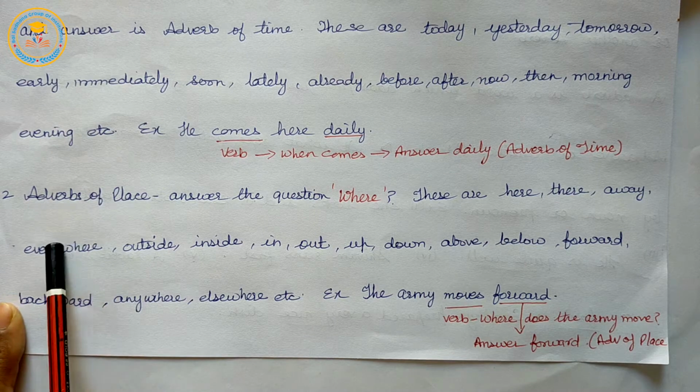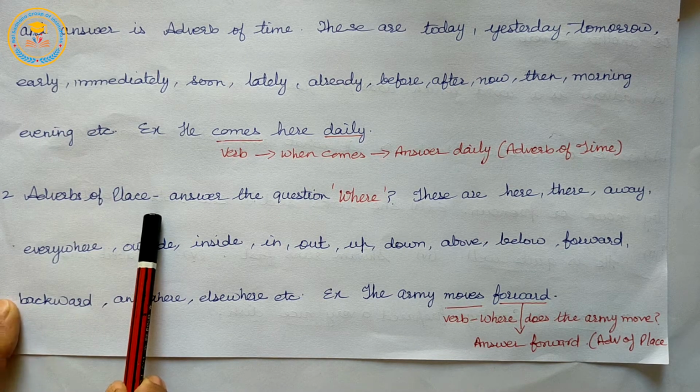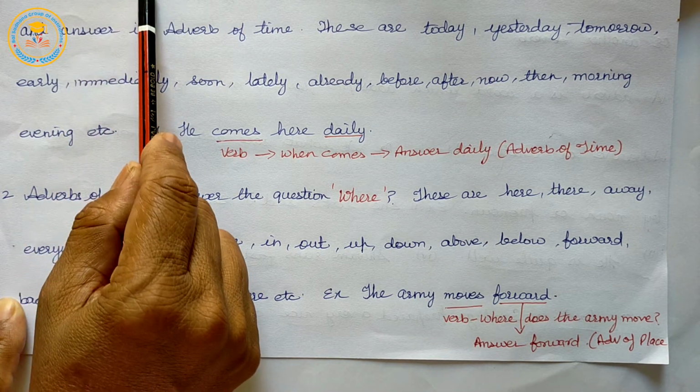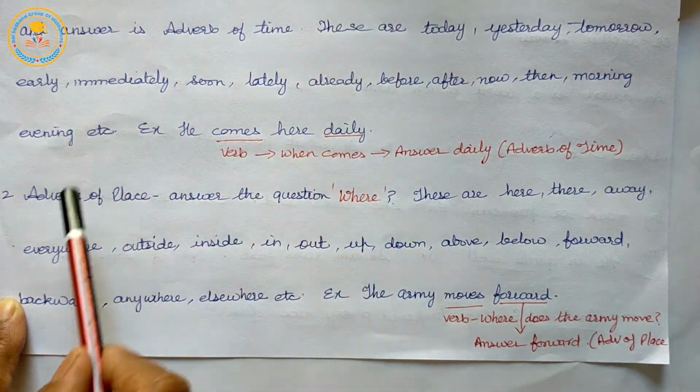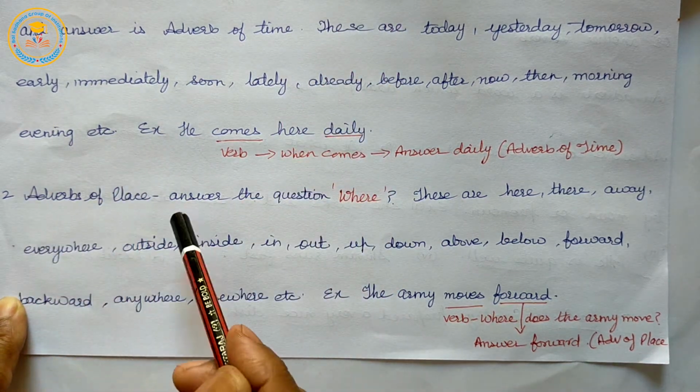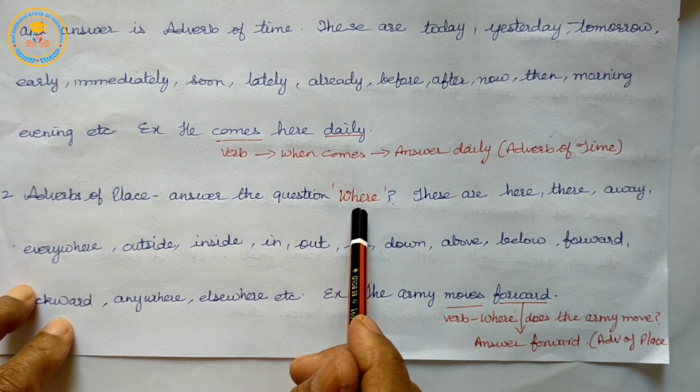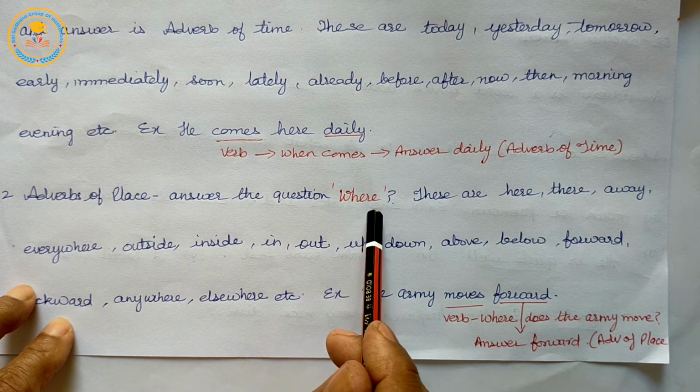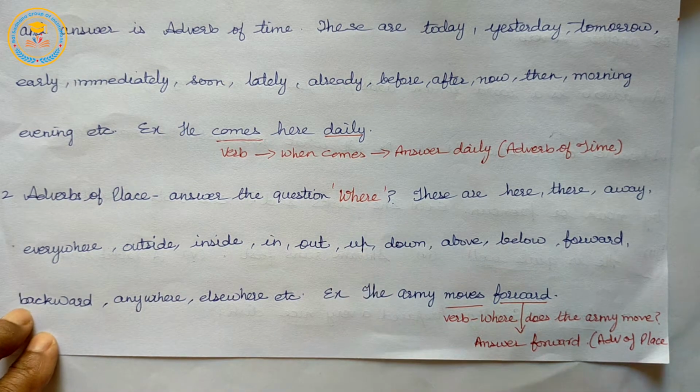Next, adverbs of place. In adverbs of time, we have read about when, and here adverbs of place answer the question where.